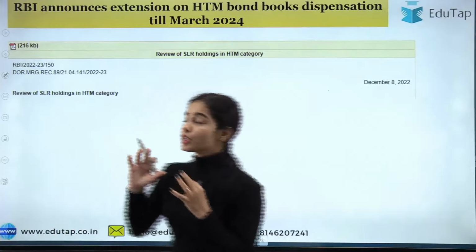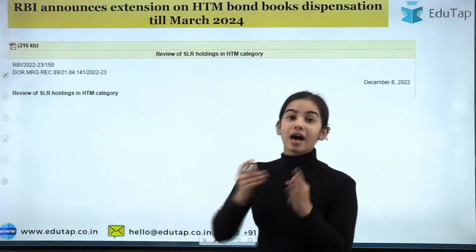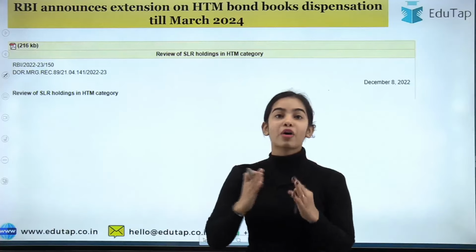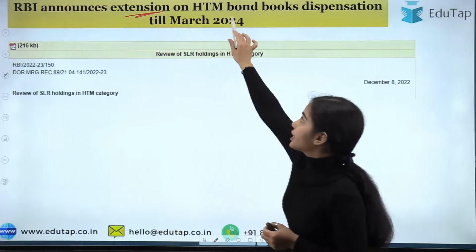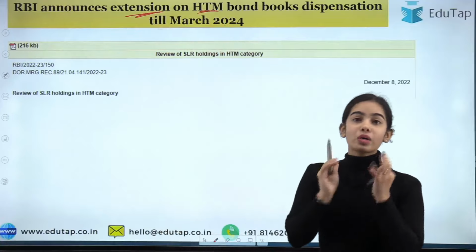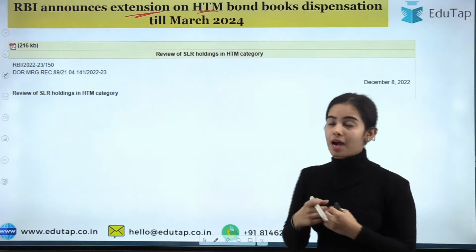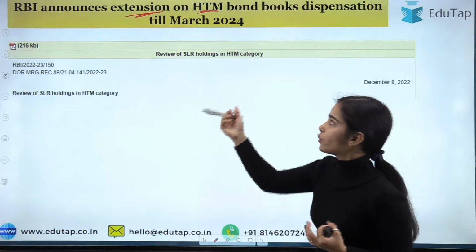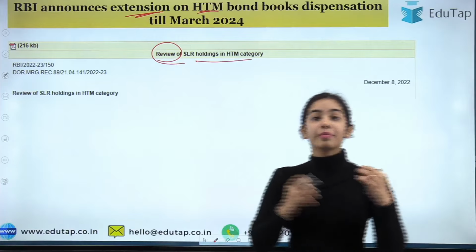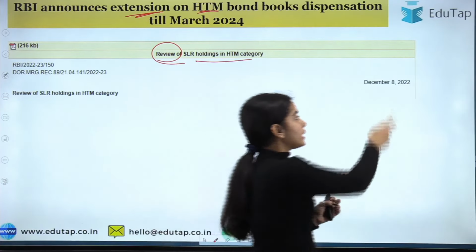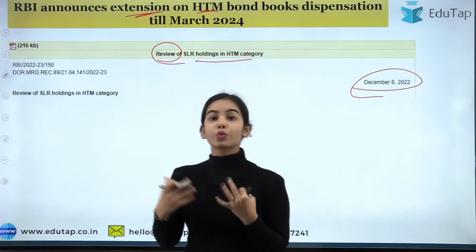Now, starting with today's news article, with the notification that has been provided by the RBI. The news article is regarding the Reserve Bank of India, which has announced the extension of the dates for the HTM limit. The RBI notification is regarding the review of SLR holdings in the HTM category, which has been released on December 8, 2022.